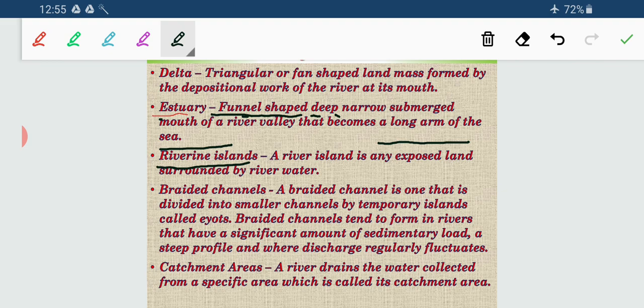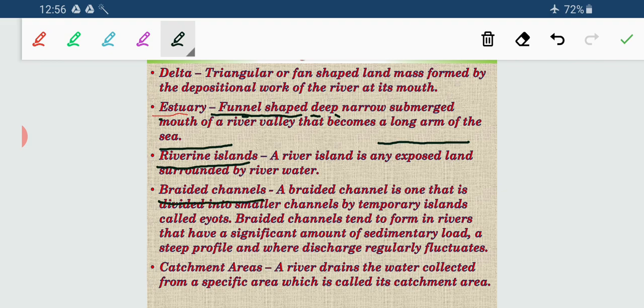Braided channel. When an entire stretch of river has numerous silt deposition landmasses or riverine islands, that entire river is termed a braided stream or braided channel.